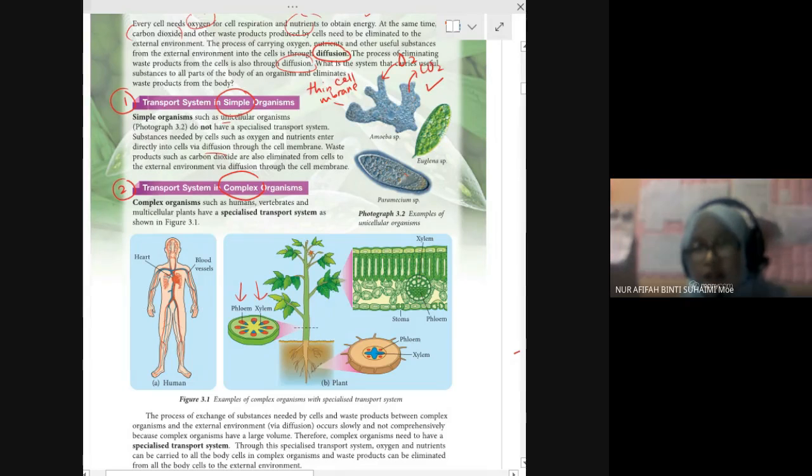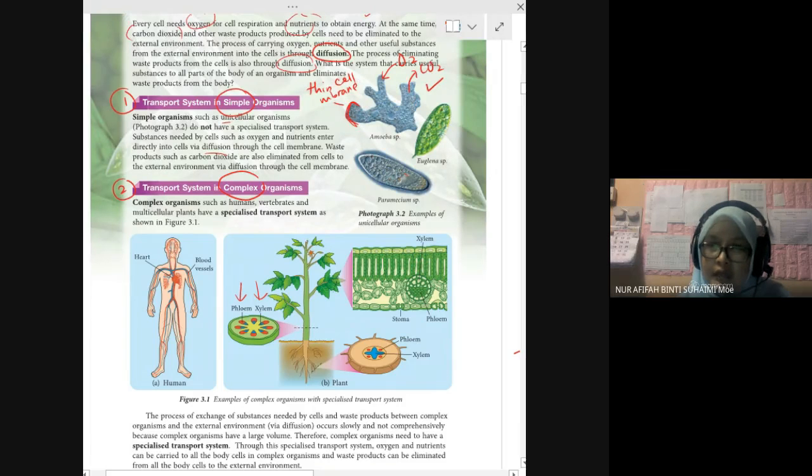For amoeba, the oxygen diffuses directly into the cell and the carbon dioxide is removed directly to the surrounding, because it has only one cell thick membrane. Same goes to waste product such as carbon dioxide and mineral salt, which also go through diffusion.